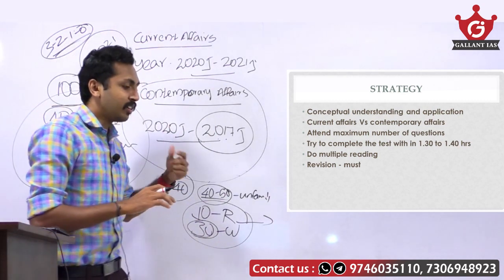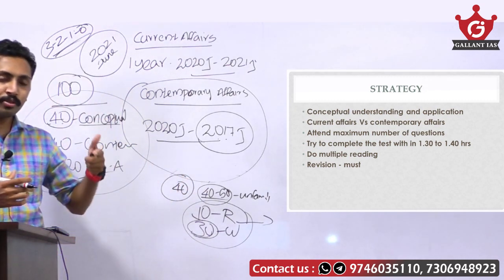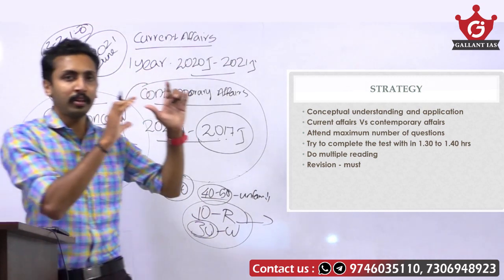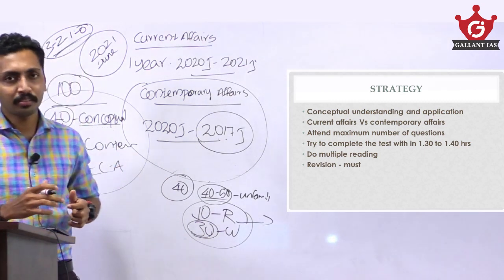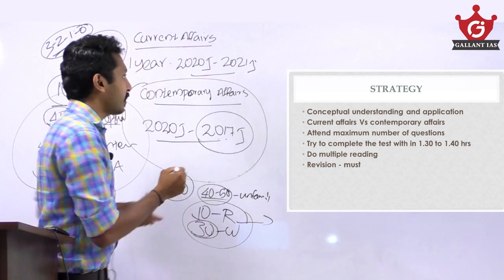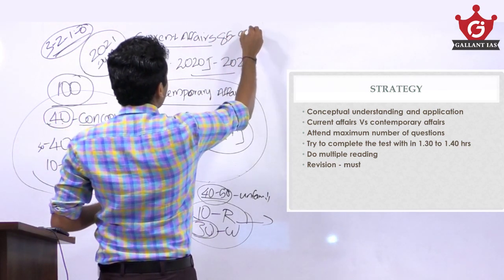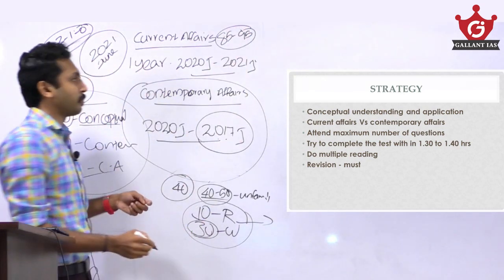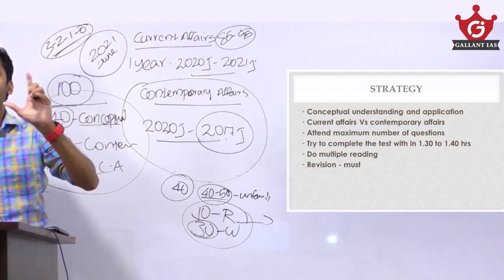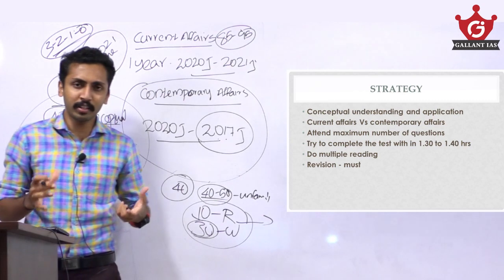In the second reading, go for the 50-50. And in the third reading, read the questions and attend those questions which have a possibility of 10 to 25%. You need to attend those questions also. It's better to attend between 85 and 95. I prefer 85 to 95. It should be a good strategy. Only avoid those direct shoot questions or those questions where you have no possibility of getting the answer.